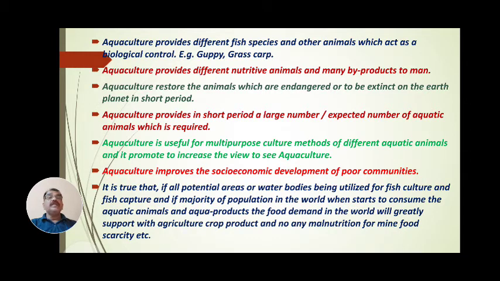All these are different diseases that occur, and to control them, these fishes are important and most useful. Aquaculture provides different nutritive animals and many byproducts to man. Not only biological control, but aquaculture provides different nutritive animals and many byproducts to human beings.